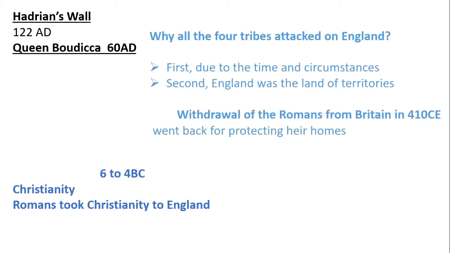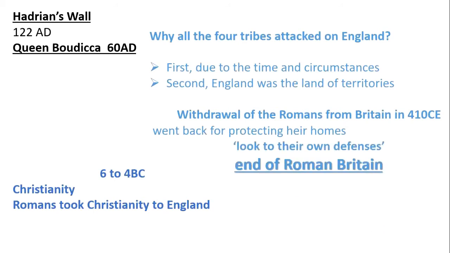The question is why they left England. Their homes in Italy, Rome, were being attacked by Picts and Saxons, so all the brave soldiers were needed to protect their precious homes. Britain became helpless because they didn't have a strong army and weapons to protect themselves. With increased invasion from the Saxons, Scots, Picts and Angles, Britain turned to the Roman Emperor Honorius for help. He wrote back telling them to look to their own defenses and refused to send any help. This letter marked the end of Roman Britain.